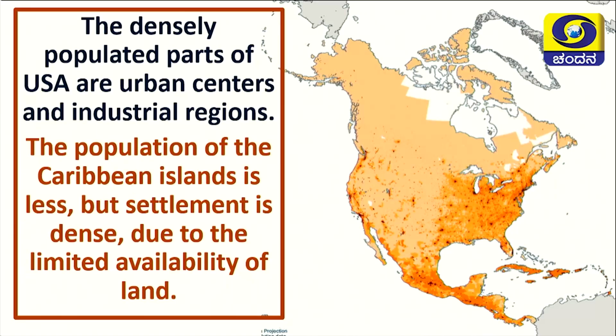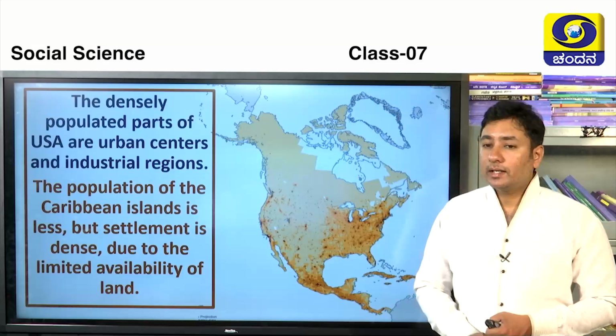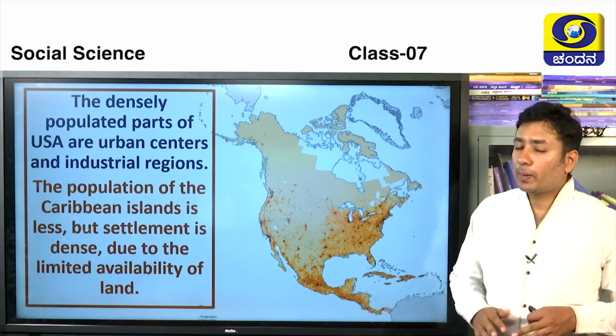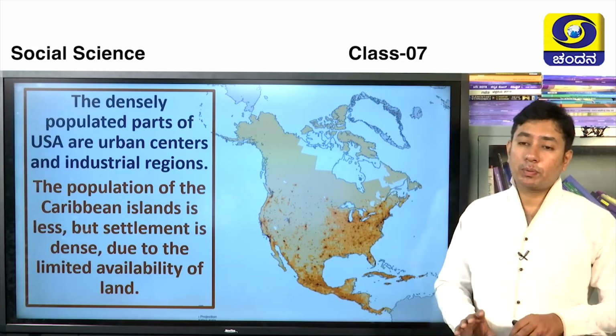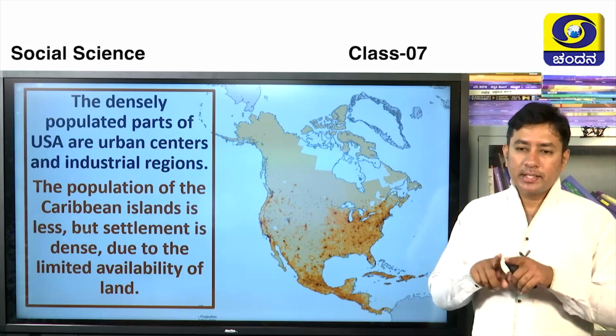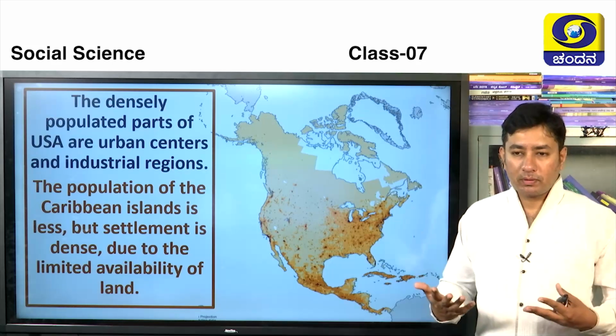Very densely populated parts of the North American continent are industrial regions, as we have discussed already. Here in the Caribbean islands, population is less, but the density of population is more. That is nothing but in a small area, more and more people are dwelling.